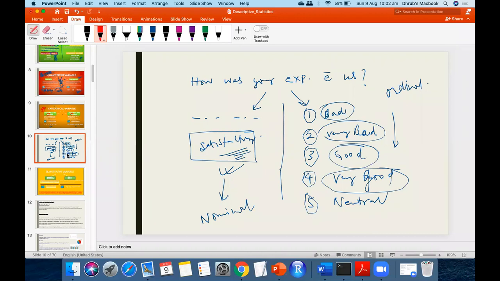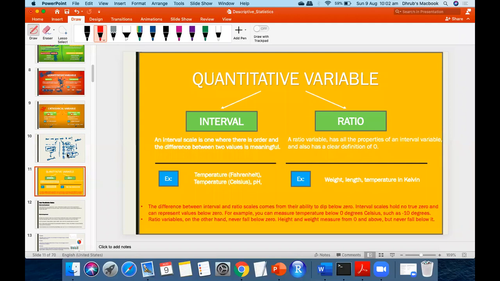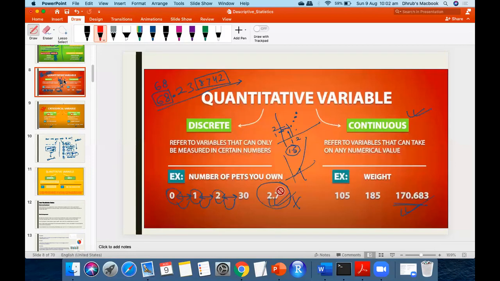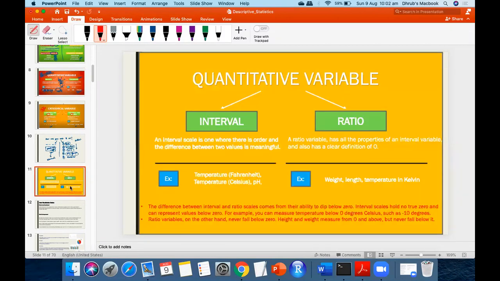Yes. Correct. Now there is one more thing. Quantitative variables are further subdivided into interval and ratio as well. Earlier, what we have seen, it was divided into discrete and continuous. There is one more division, that is interval and ratio.